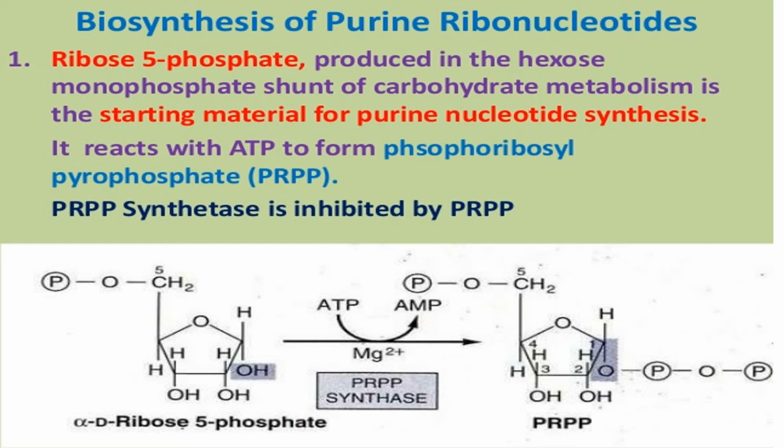When this phosphoribosyl pyrophosphate is formed, if the concentration of PRPP is high, then it inhibits its synthesis by inhibiting the PRPP synthetase. It is a suicidal enzyme in that it inhibits its own formation when the concentration of PRPP is high, and there is no need for the synthesis of AMP and GMP.